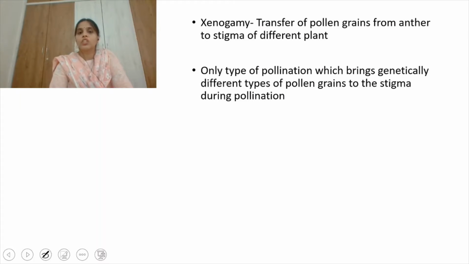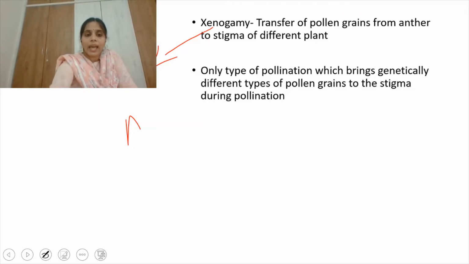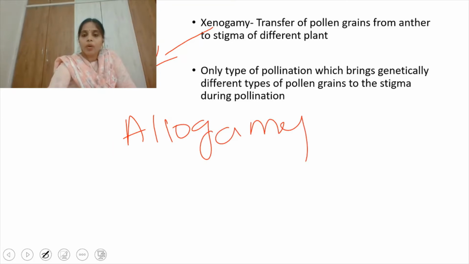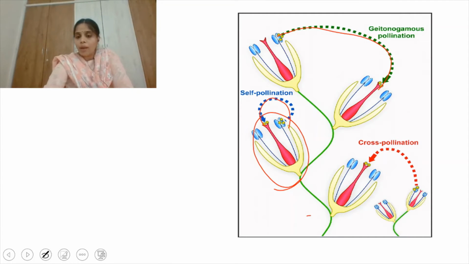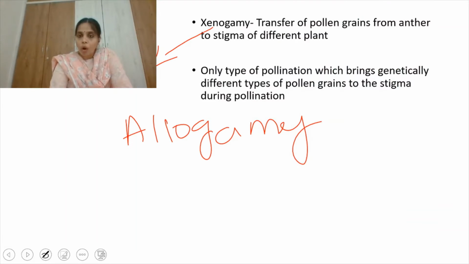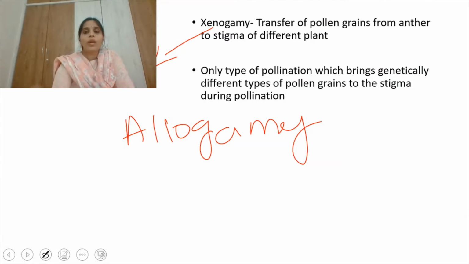So the next one is cross pollination. We also call it xenogamy, or allogamy. That means the pollen grains are transferred from anthers to the stigma of different plants. See, this is one plant and this is another plant. So pollen grains from the flower of one plant will fall on the stigma of another plant. That we call xenogamy, or allogamy.